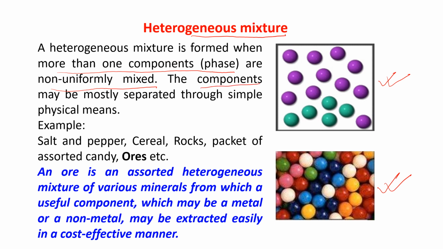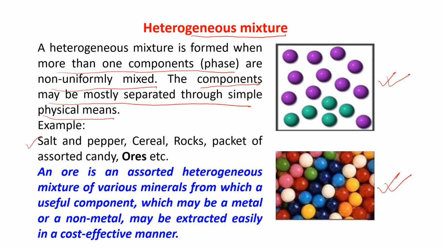The components may be mostly separated through simple physical means. See the example, salt and pepper. You mix salt and pepper, but after mixing also you will find that it is not homogeneous. The composition may not be the same throughout.